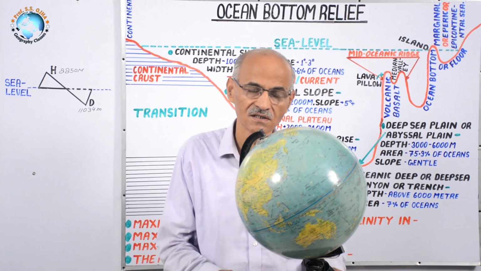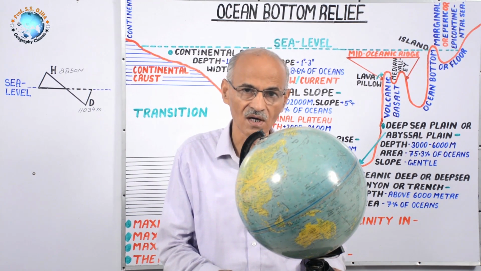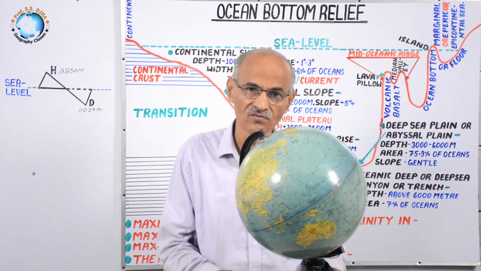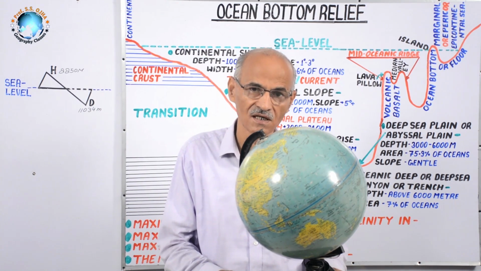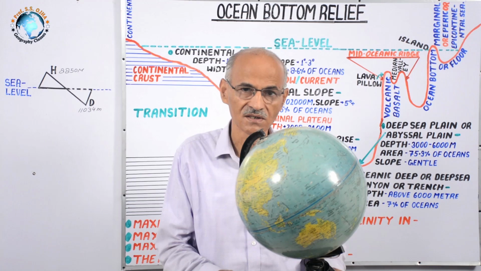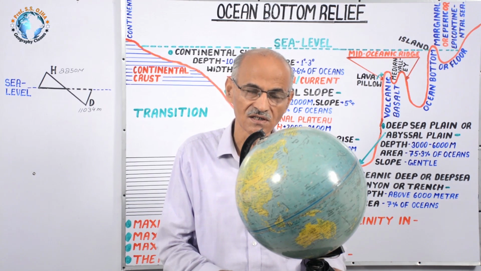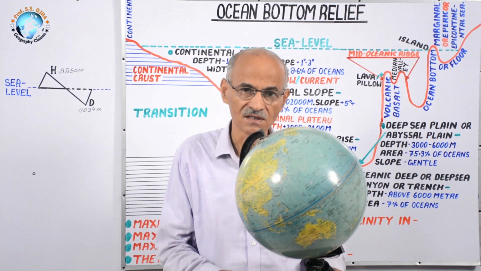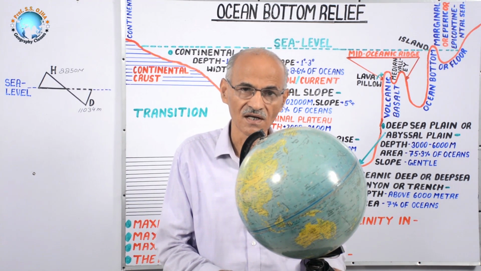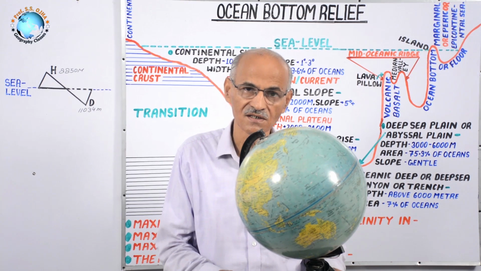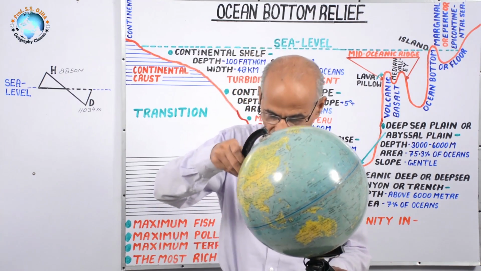What is sea? Sea is a small part of water body which is adjacent to continent or land. For example, Sea of Japan, Arabian Sea, South China Sea, Caribbean Sea. A number of seas are there which are near to the continents. That's why sea level is taken as criteria, not ocean level.